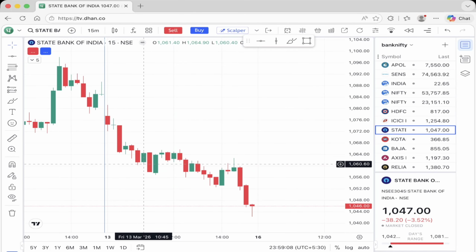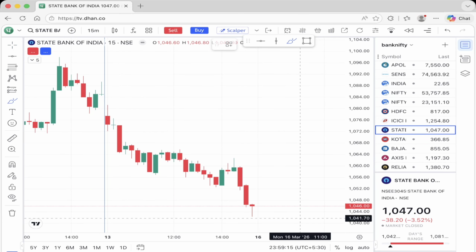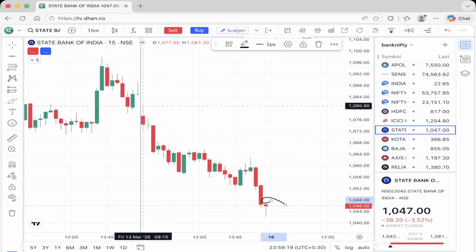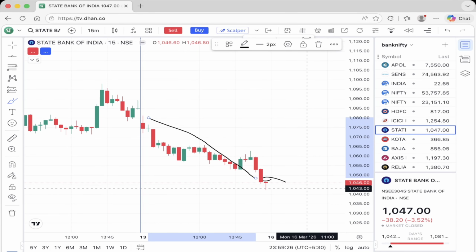Next is, guys, State Bank of India, SBI, and it is around 1046 level here. It didn't open gap down here, but after that it fell very sharply, and currently it is around 1046 level.